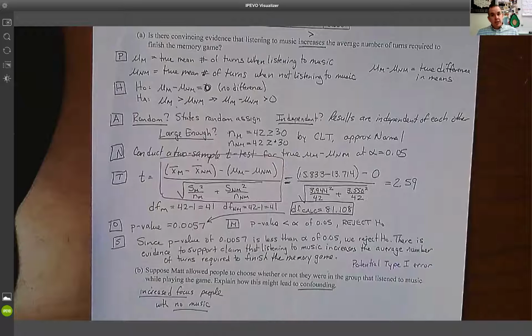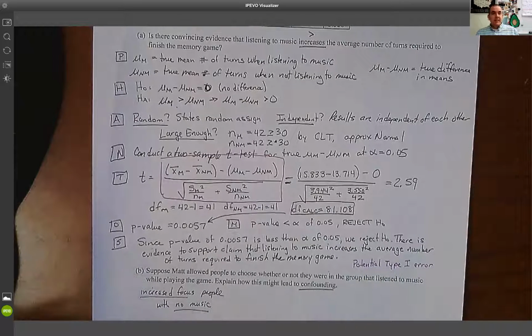Since we rejected the null, we made a potential type 1 error. What I'm basically saying is that we said there is an increase. We said there is a difference when in actuality there would not be. That is a type 1 error. So what we're saying is that listening to music actually makes it take longer to complete this task, when in actuality it really doesn't matter.